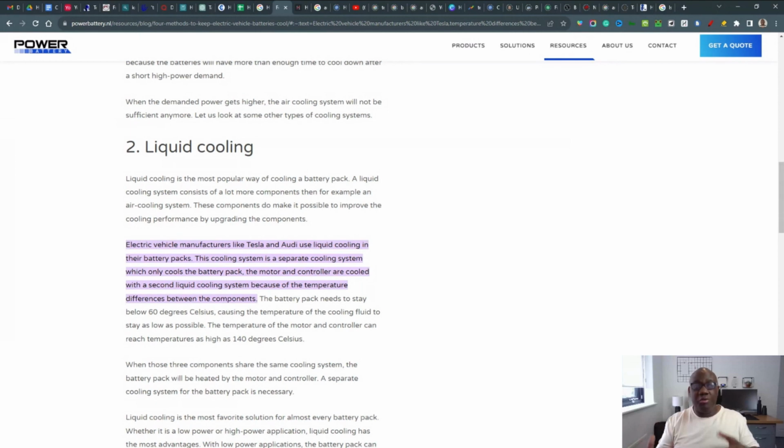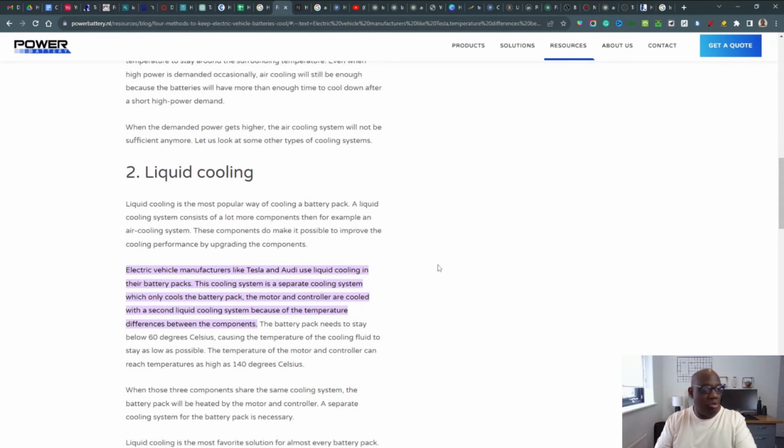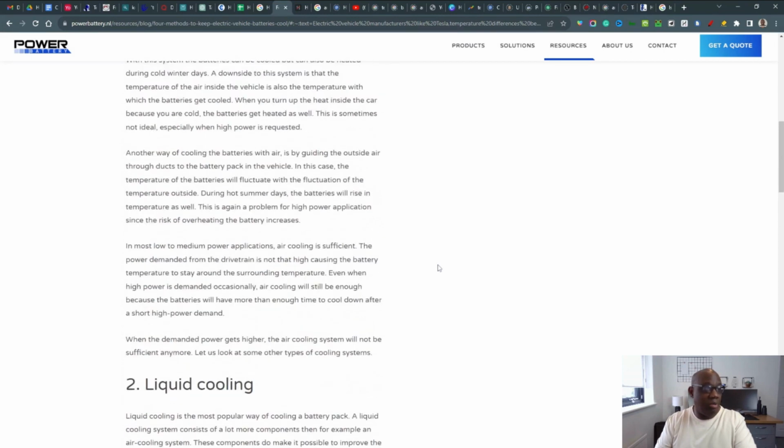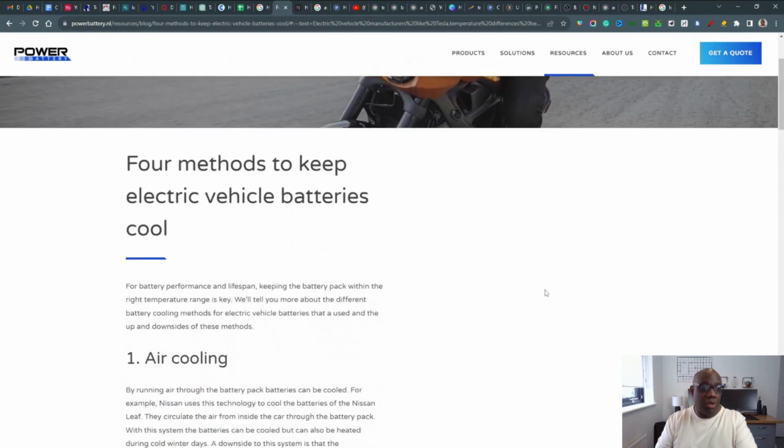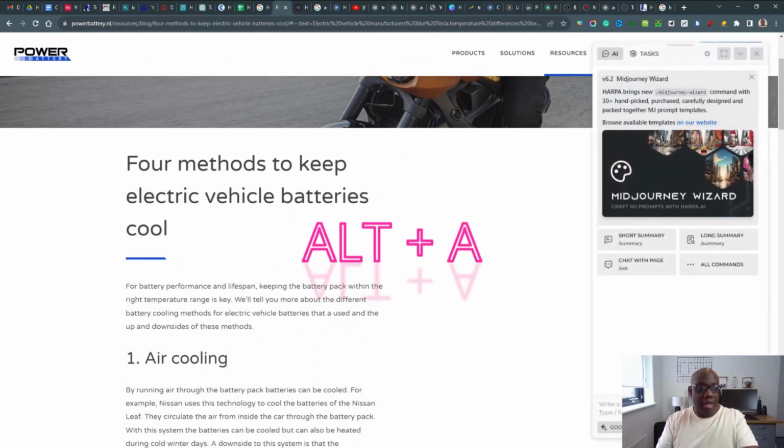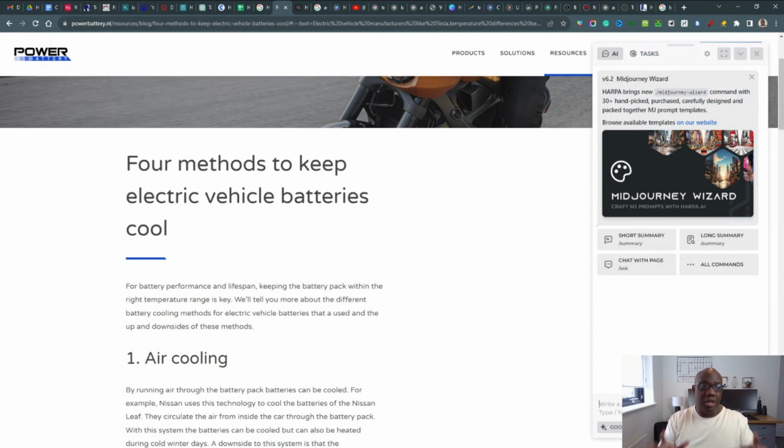I'm just going to show you the way I get LSI keywords from an article. So we're on the top ranking article here, which is power battery. And once you've downloaded Harper AI, you just click Alt-A, and it brings up a nice little chat box here that you can start using Harper AI to find the LSI keywords.